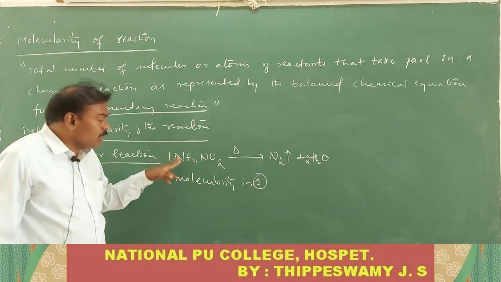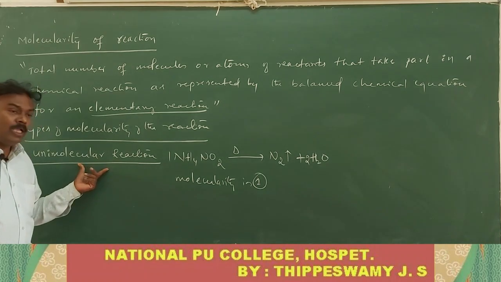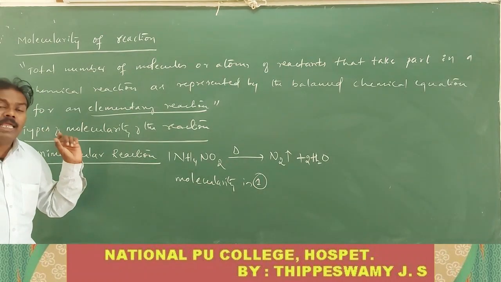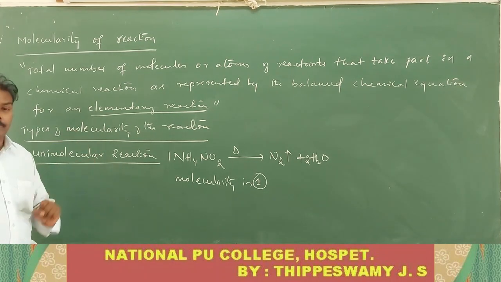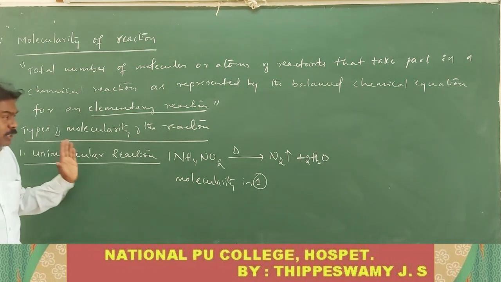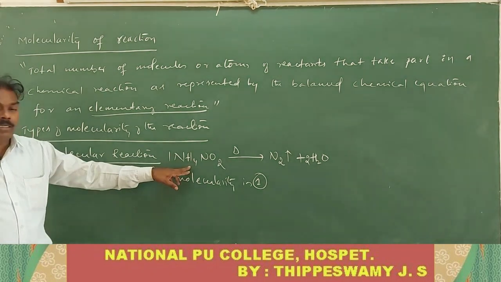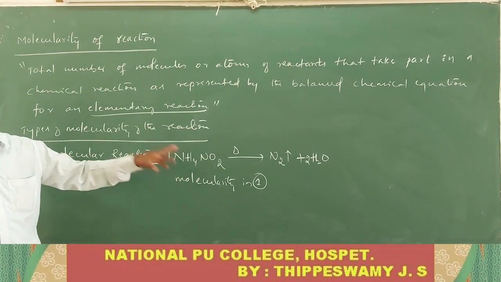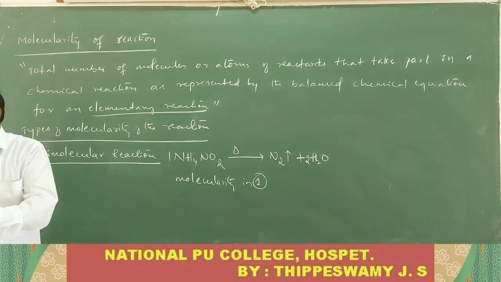One molecule of the reactant is involved, so the reaction is called a unimolecular reaction. The reaction is said to be unimolecular if only one reactant molecule takes part in the chemical reaction as represented by the balanced chemical equation.